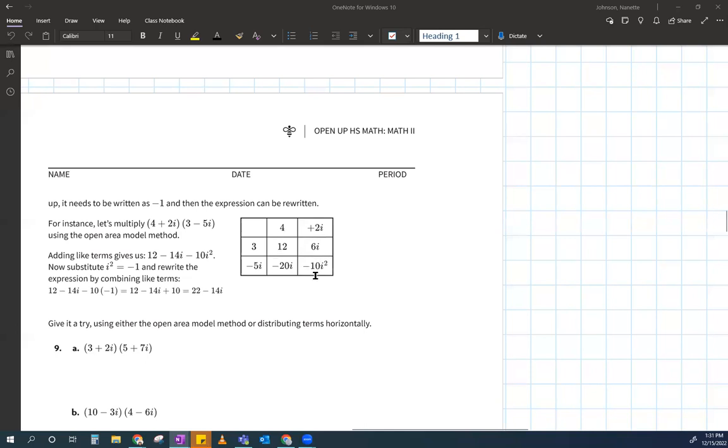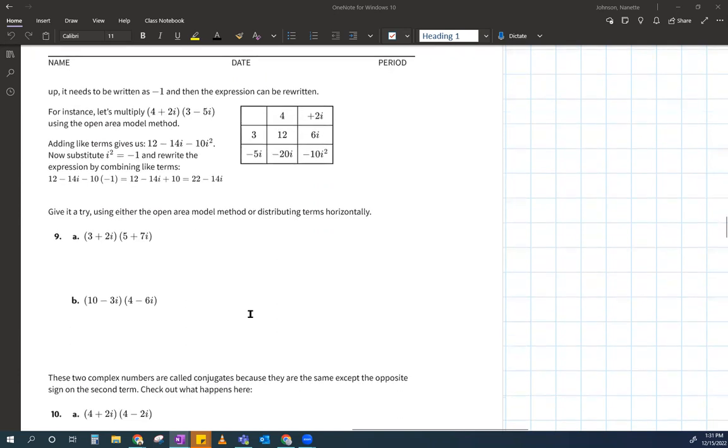Same thing goes here. And then you get down to here, which is -10i squared. And you're like, Miss Johnson, i squared is -1. Very good. So -10 times -1 is +10, which is what we get here. And then you simplify, right? So 12 plus 10 is 22, and then that's it. Okay. So what I want you to do right now is try using the area model for this one and see if you can get the answer when you simplify.